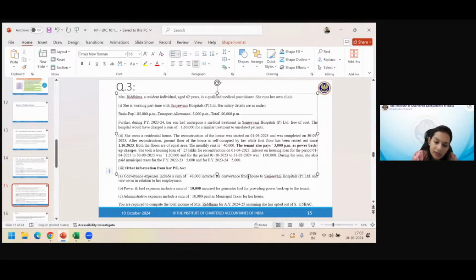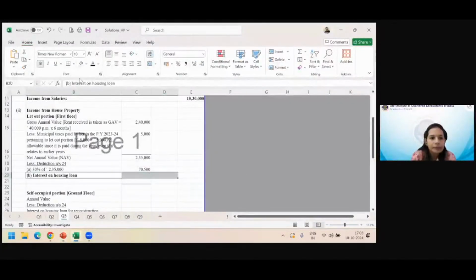2,20,000 interest has been incurred for reconstruction, and this is a let out property. What should be the limit? 30,000, don't you think so? No limit, ma'am. Why? We had studied that for repair, reconstruction, renewal, the limit is 30,000. Self-occupied. It is not for let out property. Right. We studied that for self-occupied. For let out, it does not matter, right?